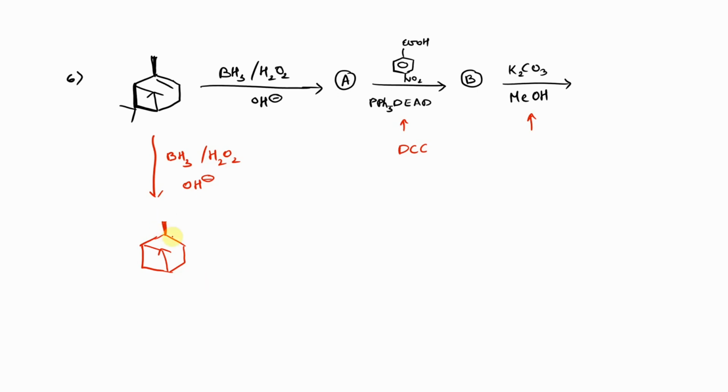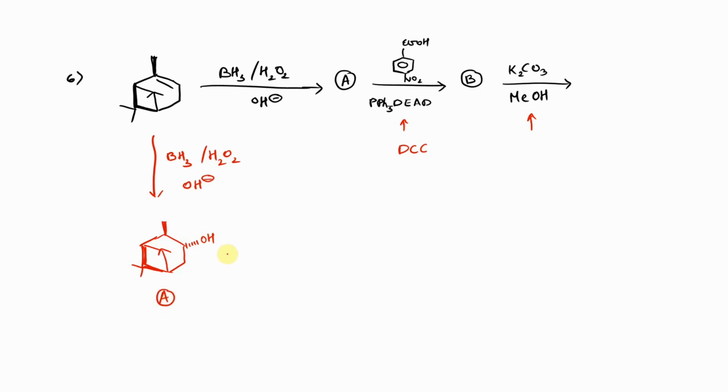So here there is a wedge bond. The OH group will come over here with a dash bond. This is again a wedge bond, and we keep it that way. So now we have ended the first step, and this is our product A.